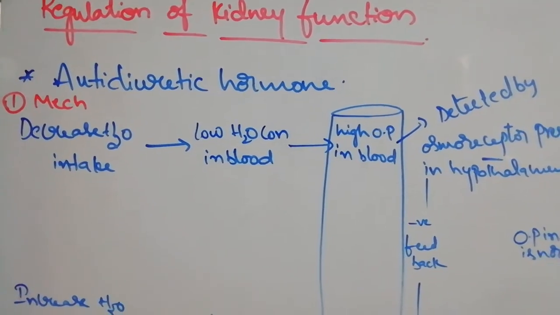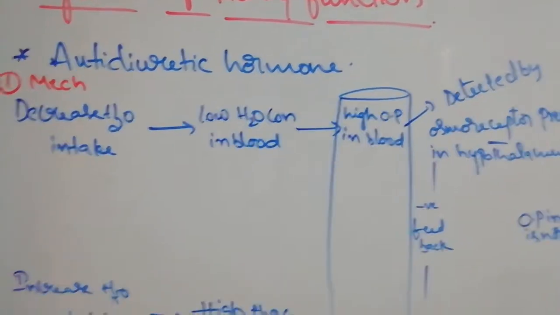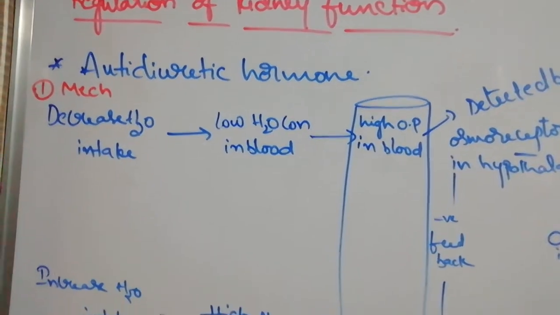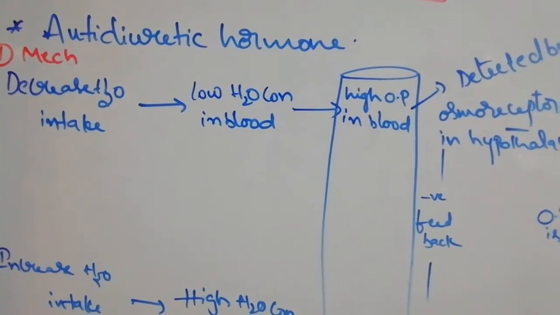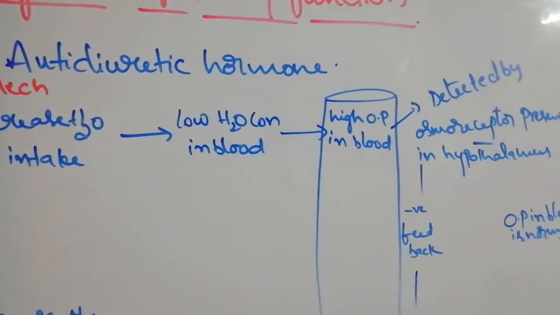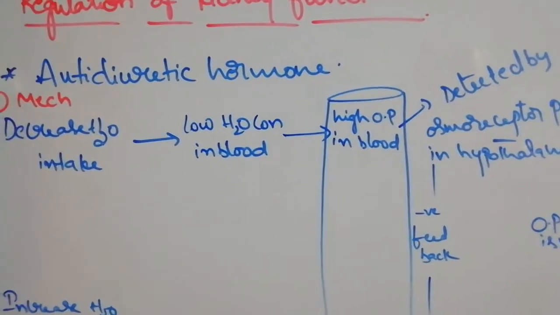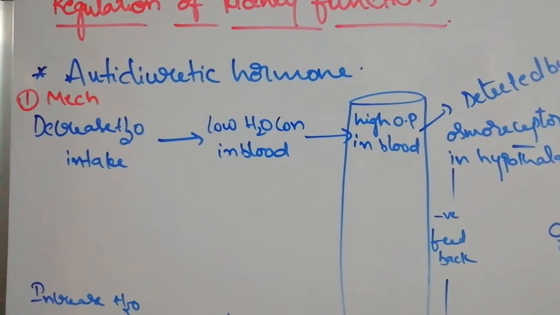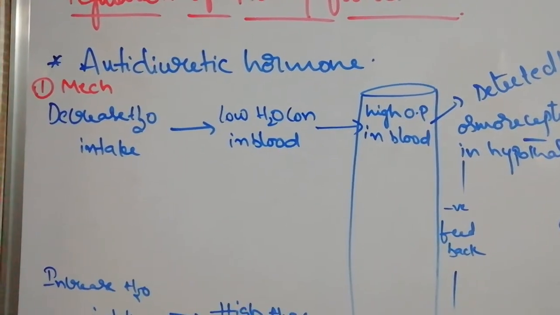Good morning students. Today's topic is regulation of kidney function. Kidney function is regulated mainly by the hypothalamus, the central nervous system, as well as the hormones which are produced by different organs.